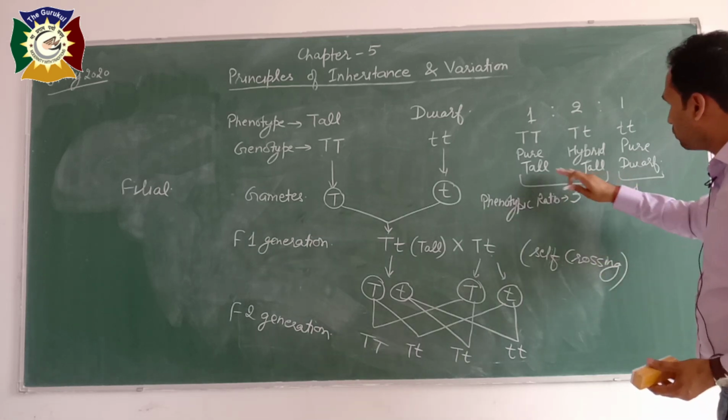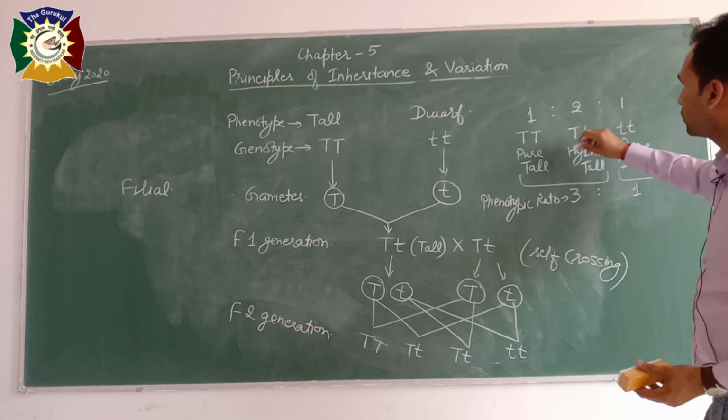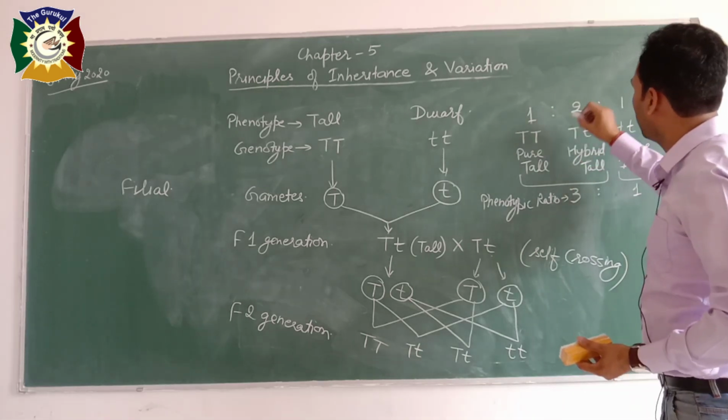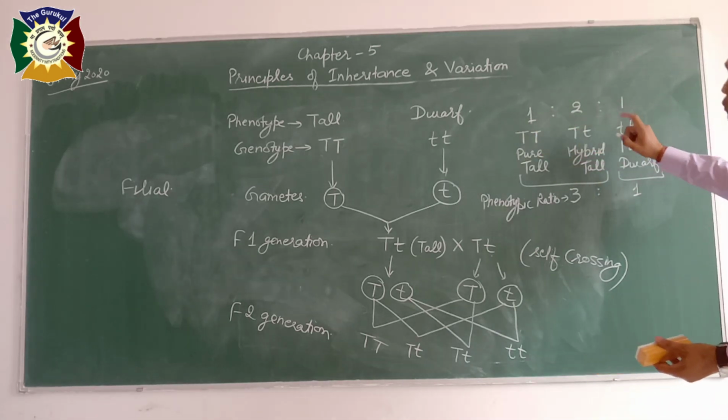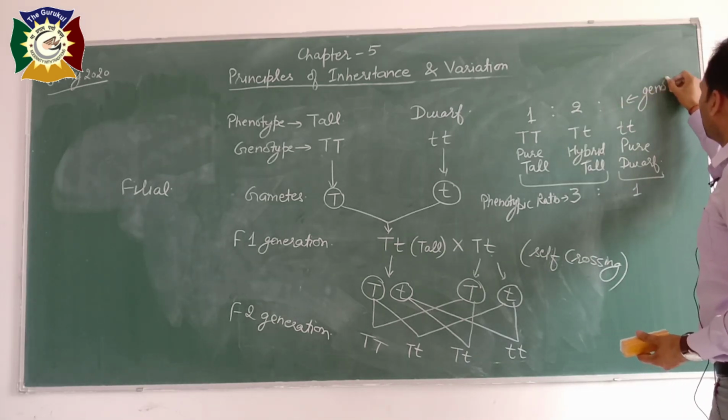But out of these 3 tall, 1 is pure and 2 are hybrid. So we are saying this is the genotypic ratio, 1 is to 2 is to 1.